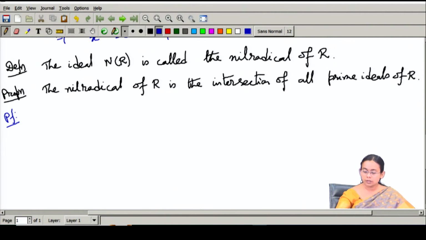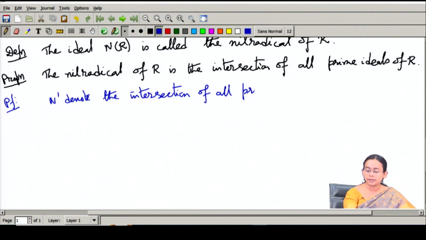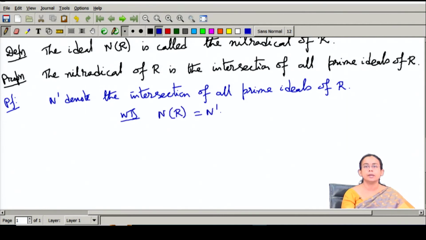How to prove this? Let us consider N prime to be the intersection of all prime ideals. So let N prime denote the intersection of all prime ideals of the ring R, and we would like to show that the nilradical of R is equal to N prime.